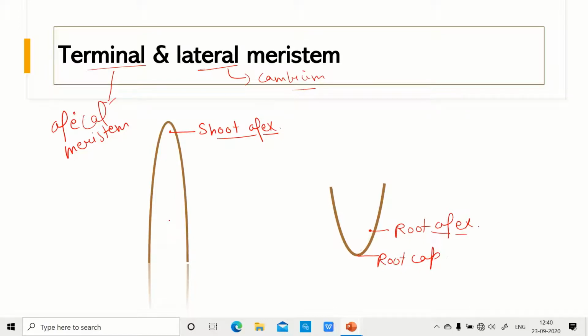And what we can see is lateral meristems. So lateral meristems are mainly helping in secondary growth. These are the lateral meristems.